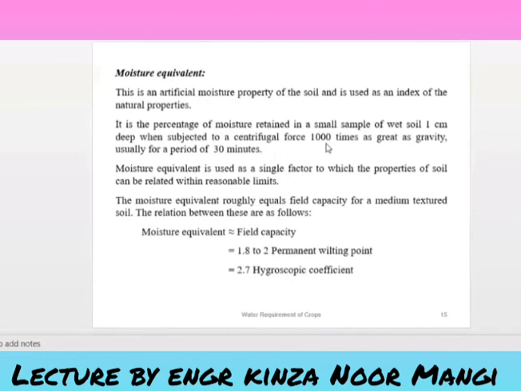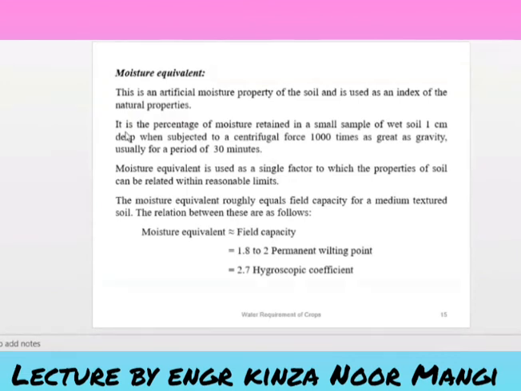If we know the field capacity, we can also find the permanent wilting point and hygroscopic coefficient using these relations. The moisture equivalent is equal to 1.8 to 2 times the permanent wilting point, and it is equal to 2.7 times the hygroscopic coefficient.